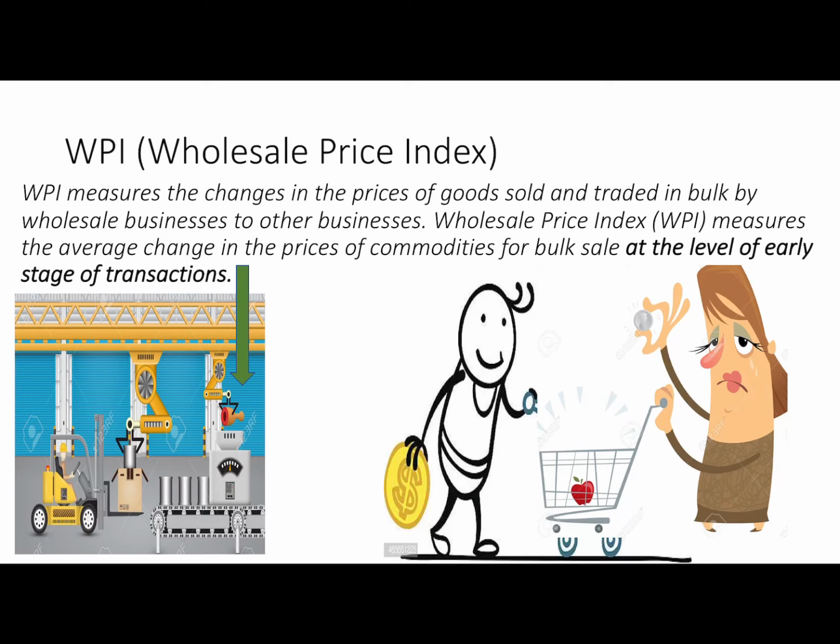Let's come to Wholesale Price Index. What we have seen is that CPI tracks the change in retail prices of essential goods and services, when the consumer has spent their money on the items of their essential needs. But what does WPI do? WPI tracks the inflation at wholesale level, that is business to business level, before the goods have reached the consumer. So the difference is clear. WPI tracks inflation at initial stages of the transaction and CPI tracks inflation when the consumer has spent his money on the items of his essential needs.